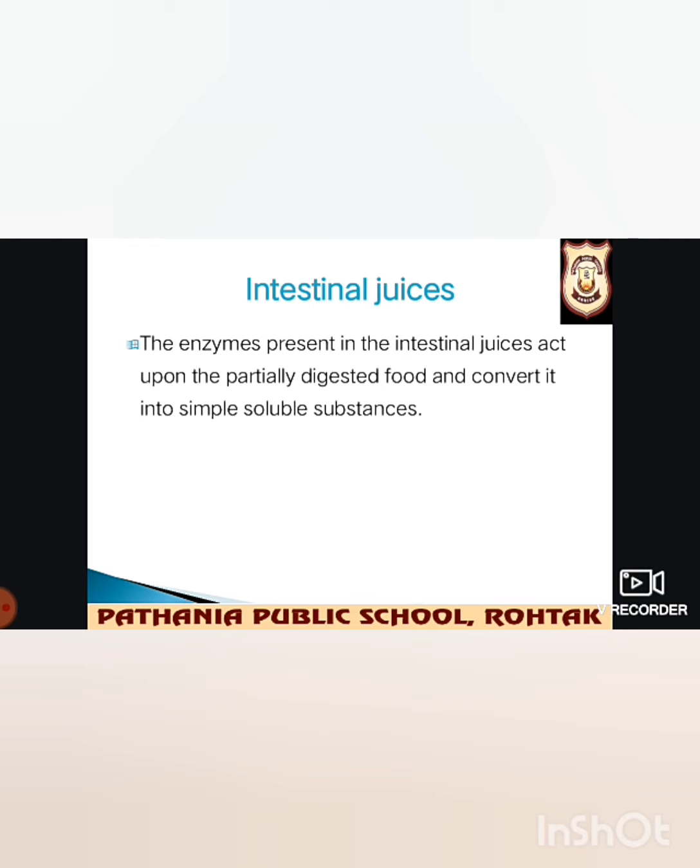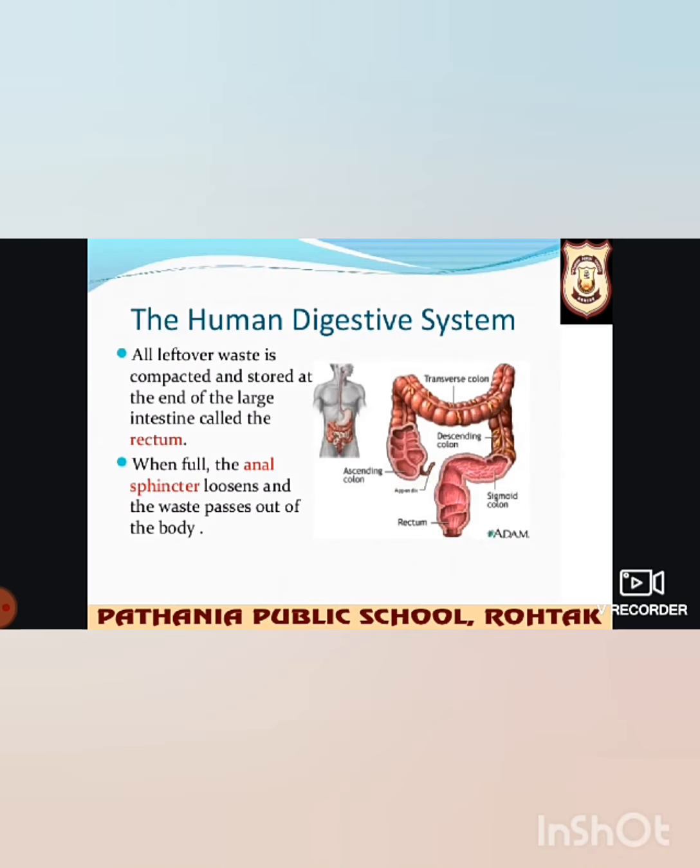Now the minerals and vitamins present in the food do not need to be changed. Cells are able to absorb them as they are. Now what about absorption? The process of absorption occurs in the small intestine.